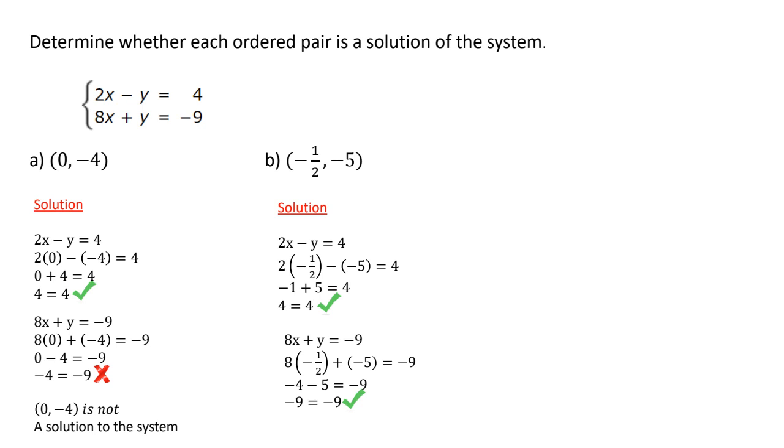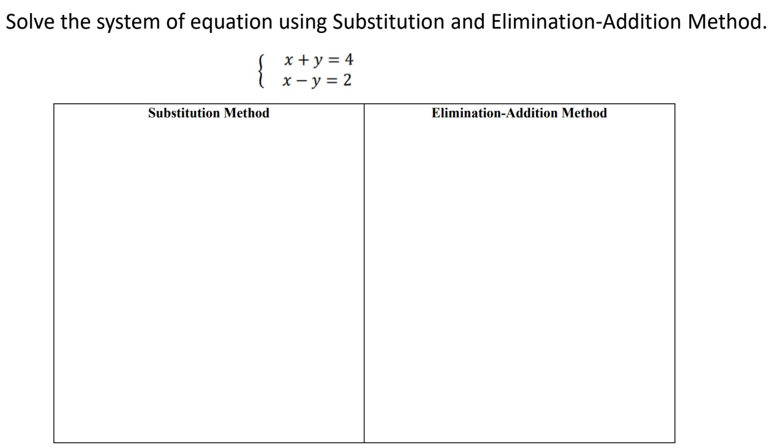All right, that's what we're trying to do: find a solution. There are two ways other than graphing, because graphing is very difficult unless we have a graphing tool that tells us the actual point where they intersect. It's hard to see where two lines intersect, especially if they're not whole numbers. So we're going to solve these algebraically. The two methods we're going to show you today are the substitution method and the elimination by addition method.